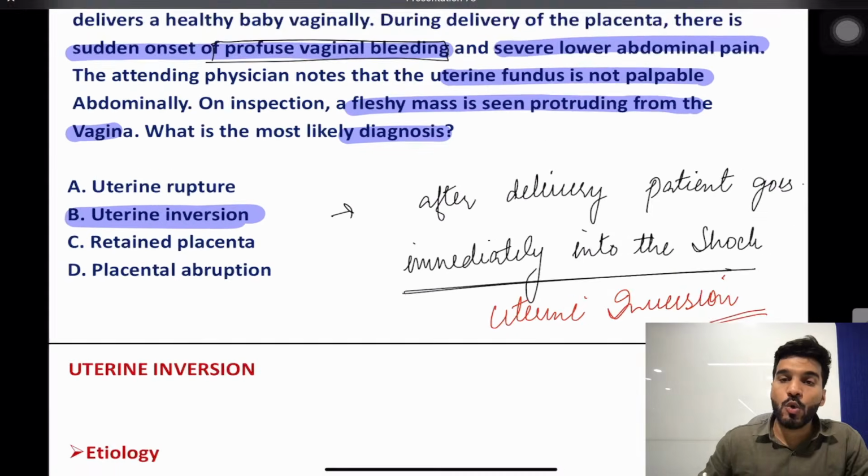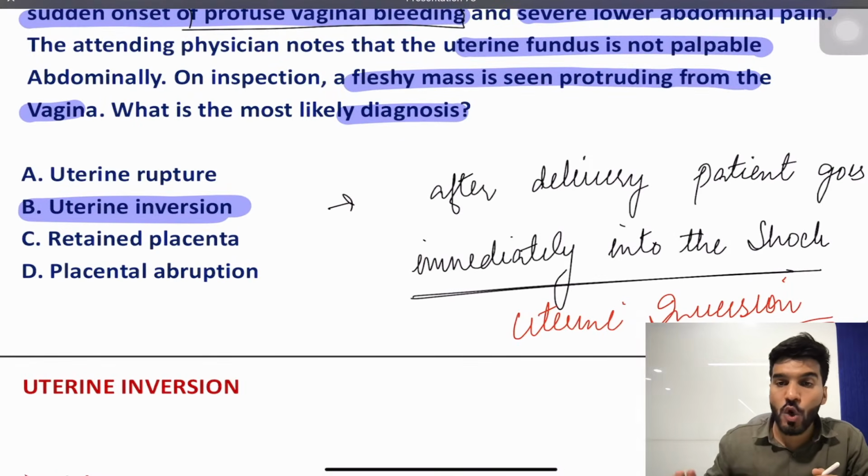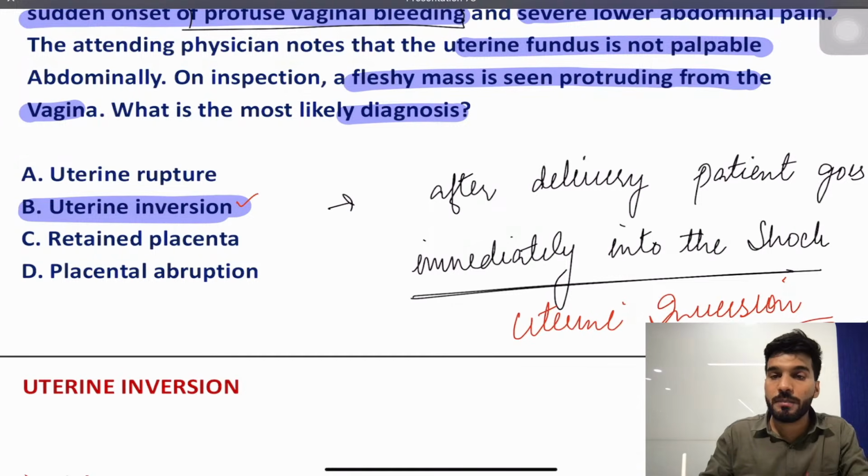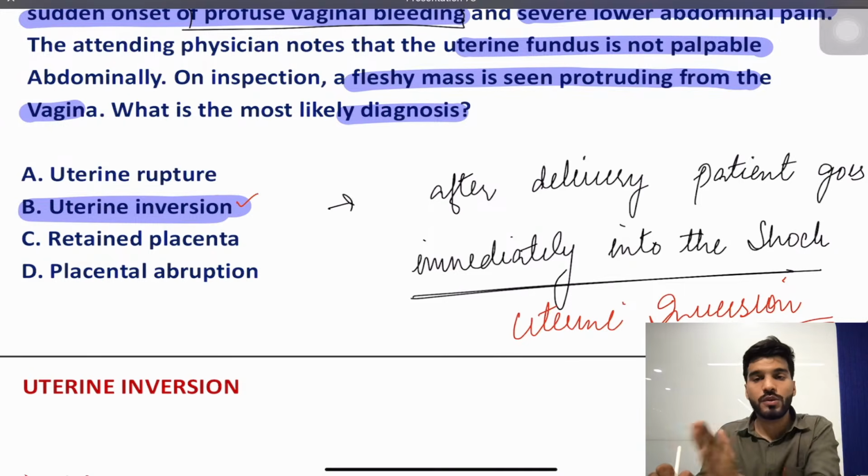My dear students, a postpartum hemorrhage patient eventually goes into shock as well, but if it's immediate, if it's fast, then your diagnosis goes to uterine inversion. So diagnosis kya? Uterine inversion. And if the question mentions immediately, uterine inversion. If a question mentions probable, generally goes into shock, PPH.